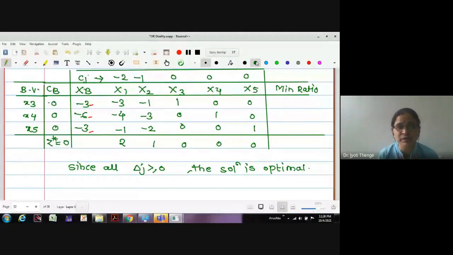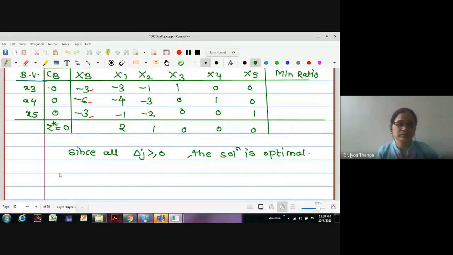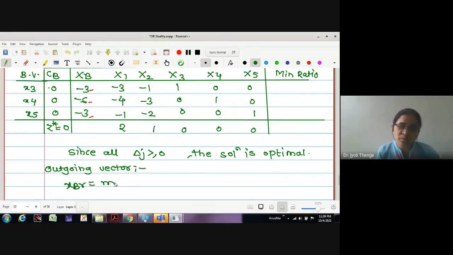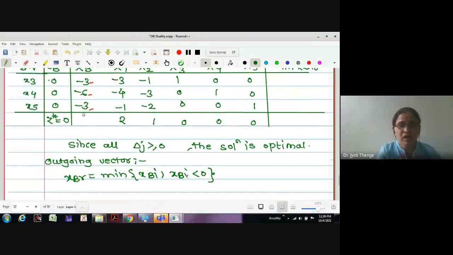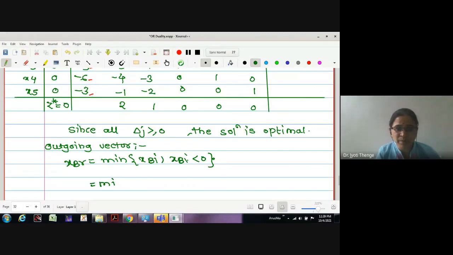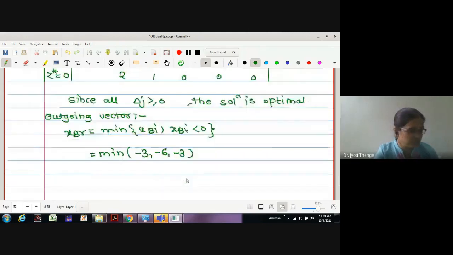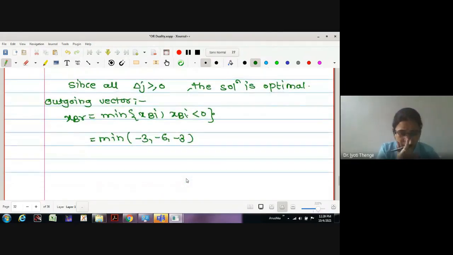In order to do this, first we find the outgoing vector. What is the criterion for the outgoing vector? This is XBr. How are we going to select this? Minimum among XBi where XBi is less than 0, that is, among those entries of XB which are negative. Here all three entries are negative. Therefore, this is the minimum among minus 3, minus 6 and minus 3, and the minimum gives the second value, minus 6.